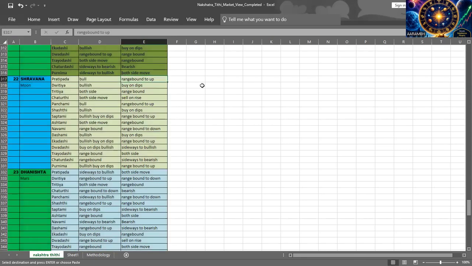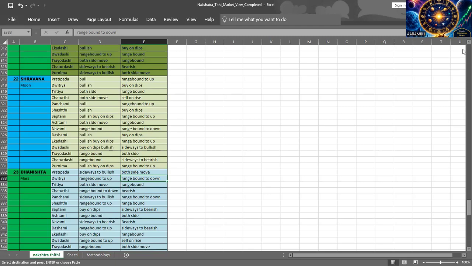So the same thing happened yesterday. Now today it is Dhanishta and Dvitiya, and it says range bound to down. So it is almost range bound only. In the morning it went down a little bit and it is coming up a little bit. In the afternoon it might go down or it might go up. That is secondary, but Dvitiya and Dhanishta Nakshatra in Krishna Paksha says like this.